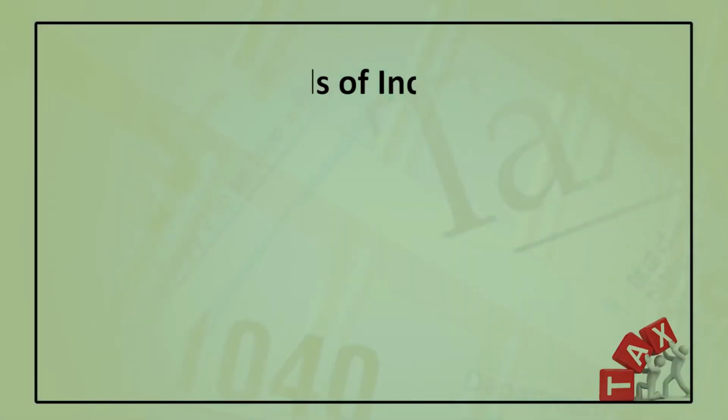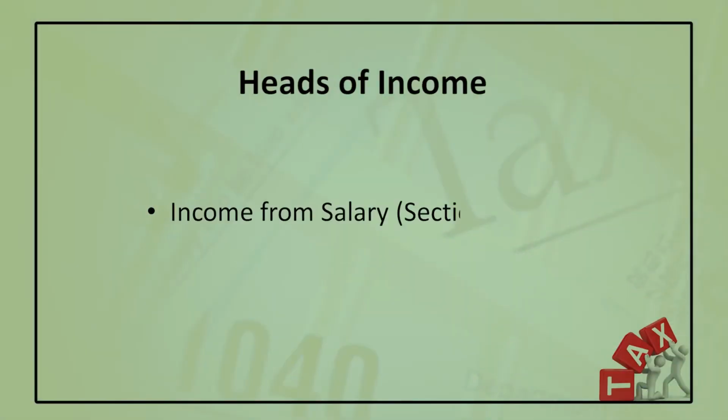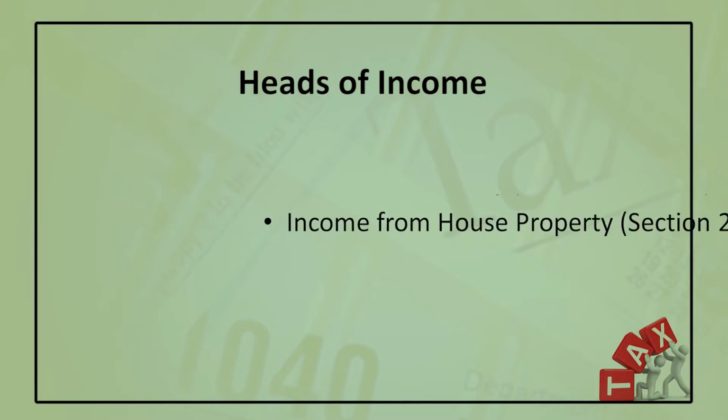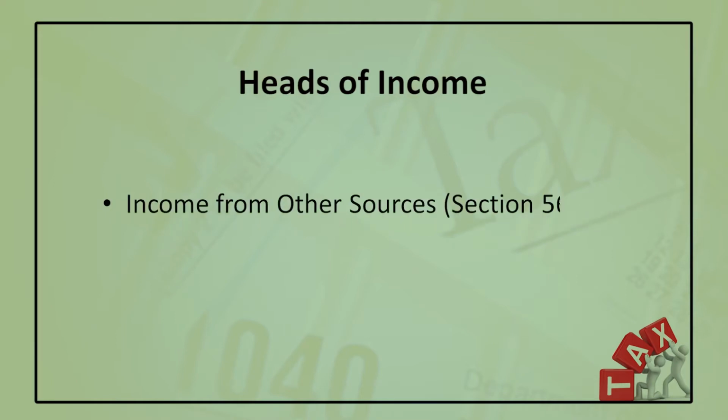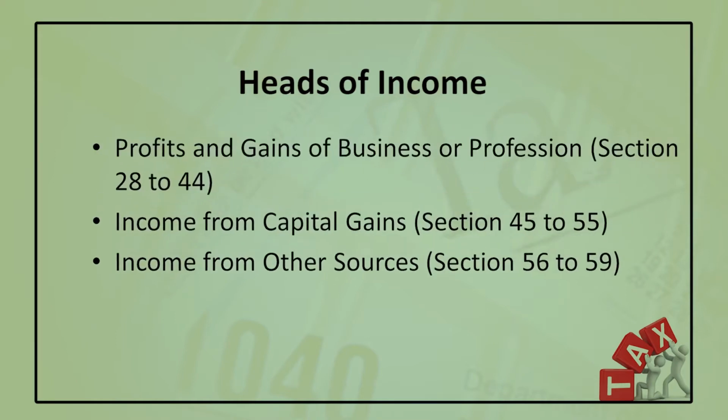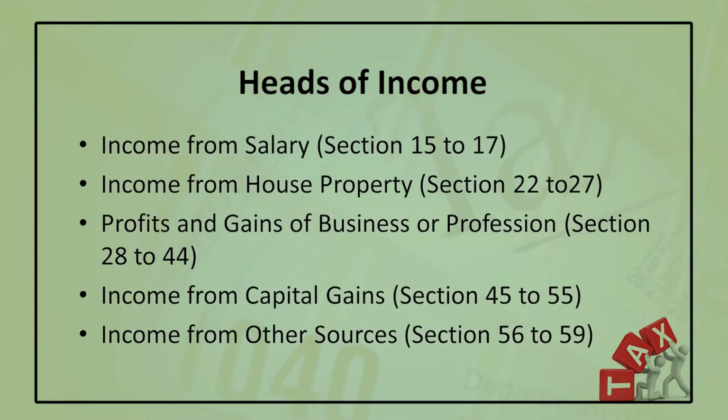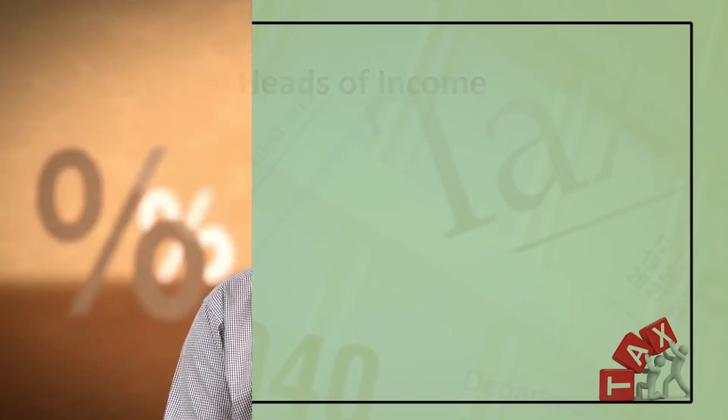We know that as per the Income Tax Act 1961, we have 5 heads of income. They are income from salary, income from house property, profits and gains of business or profession, income from capital gains, and income from other sources. So, an assessee may have all heads of income. And as per the Income Tax Act, all assessees have to pay tax against their income, because all the persons defined under section 2 subsection 31 are required to pay tax against their income.